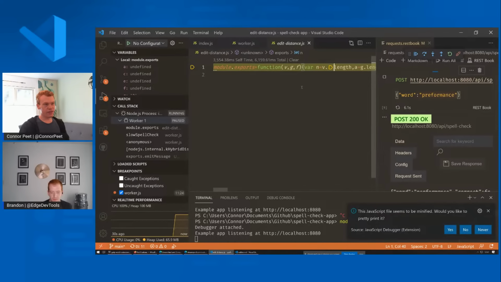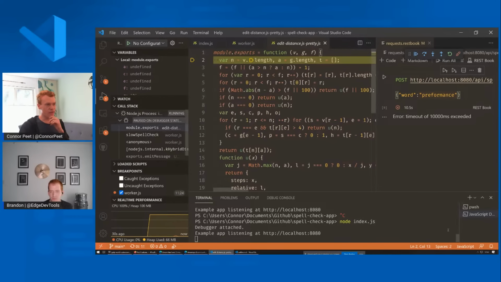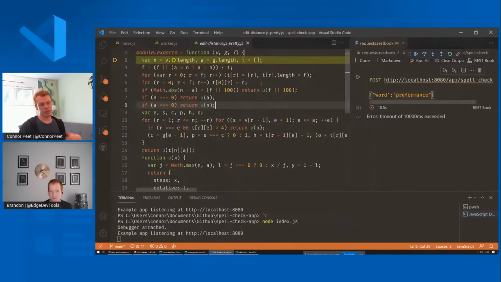It looks like this is a minified program. It's all on one line, but the new debugger actually recognized that and was able to say, hey, we can actually deminify it for you. Let's accept its offer there. In this case, it basically pretty-printed this file instead of showing a single line. It just formatted it better so that we can step through it more easily.